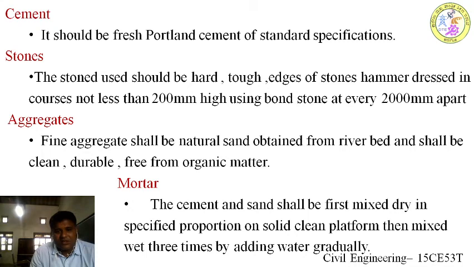First the cement and sand should be mixed in dry condition. Later the water will be added to the required consistency, and it has to be mixed on a solid, clean platform, turned at least 3 times.